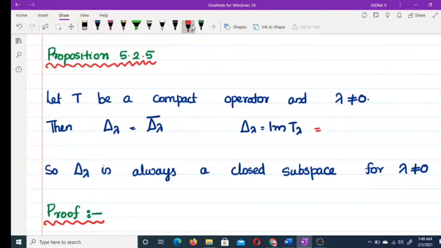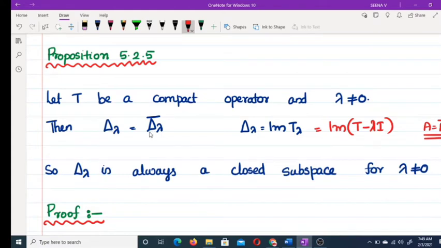T lambda is T minus lambda I. So this proposition says that if T is a compact operator and lambda not equal to 0, then delta lambda is a closed subspace. A equal to A closure means A is a closed subspace. Clear?